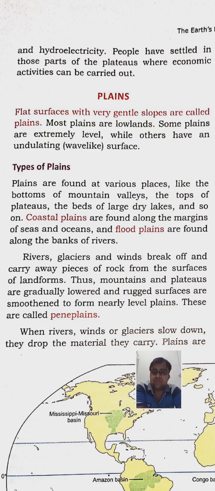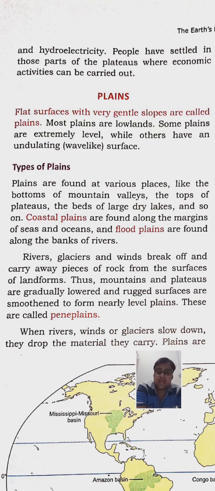Flat surfaces with very gentle slopes are called plains. Some plains are extremely level, while others have an undulating surface, meaning wave-like. Not fully waves, but plains have minor wave-like structures.